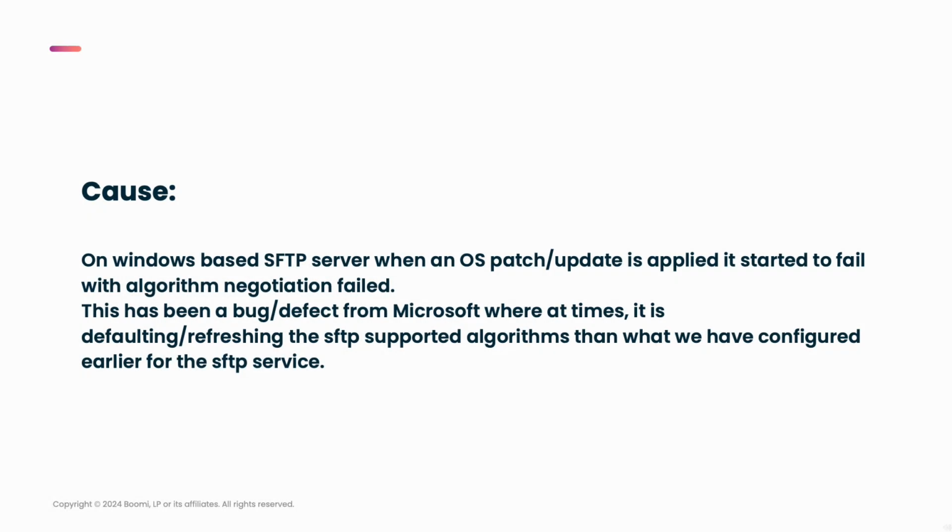The cause of this issue is the SFTP server hosted on the Windows-based server. When there is an OS patch or update, sometimes the SFTP configuration defaults to the basic one, where it is not allowing the expected algorithms or key ciphers to be supported, which is why SFTP and SFTP v2 might fail with the errors we see.